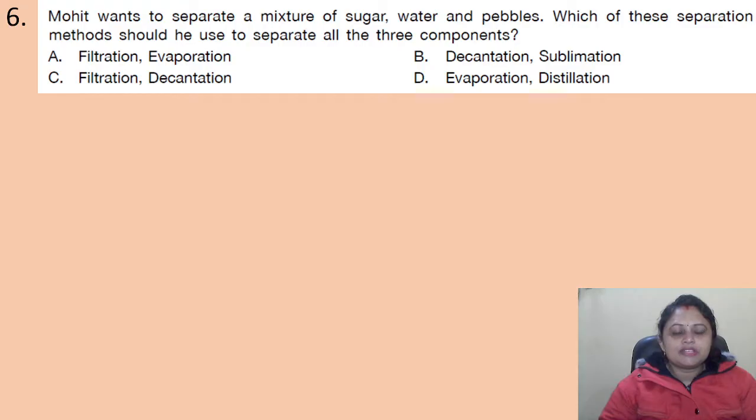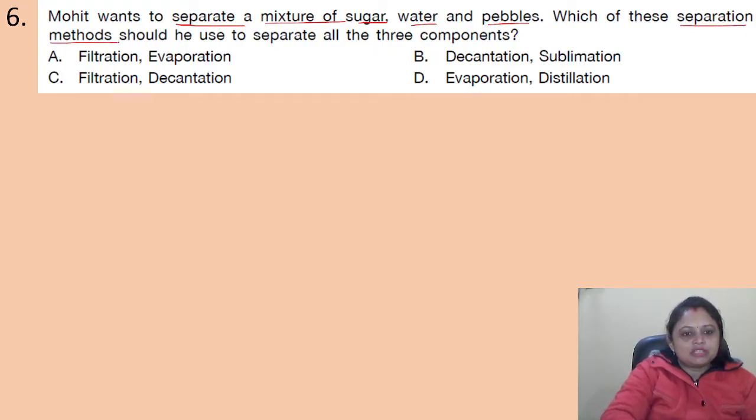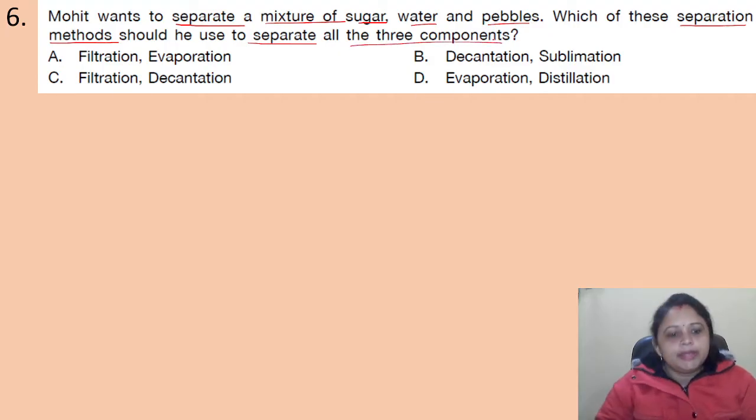Coming to the next question, Mohit wants to separate a mixture of sugar, water and pebbles. Which of these separation methods should he use to separate all the three components? Option A, filtration, evaporation. B, decantation, sublimation. C, filtration, decantation. D, evaporation, distillation.